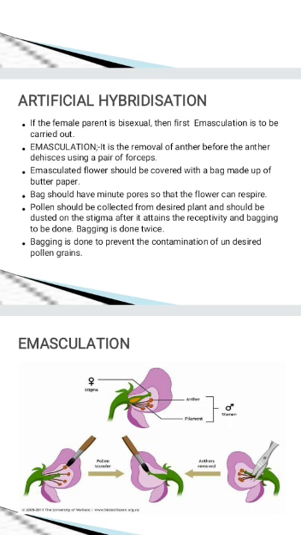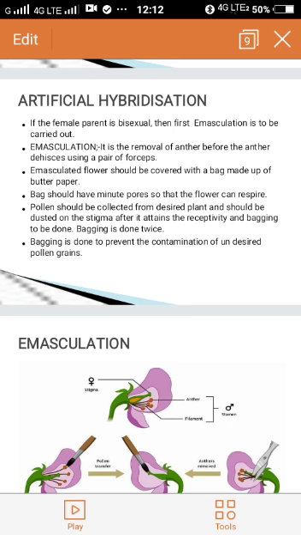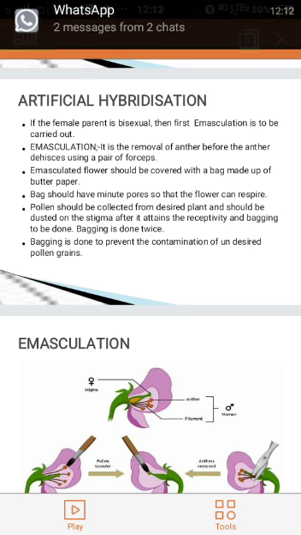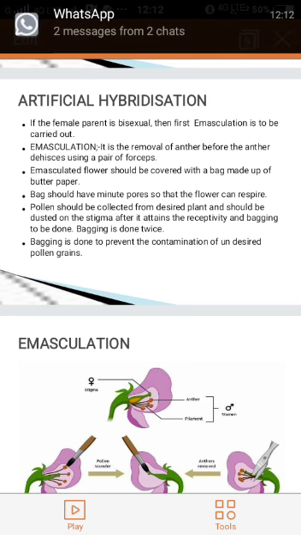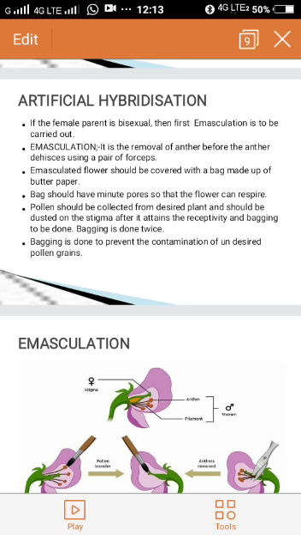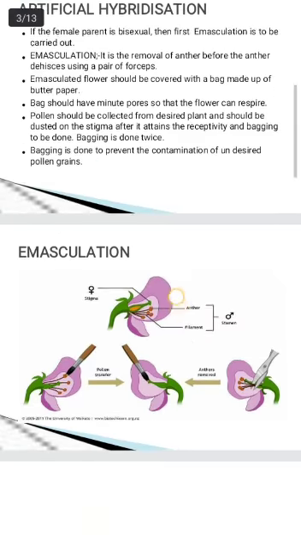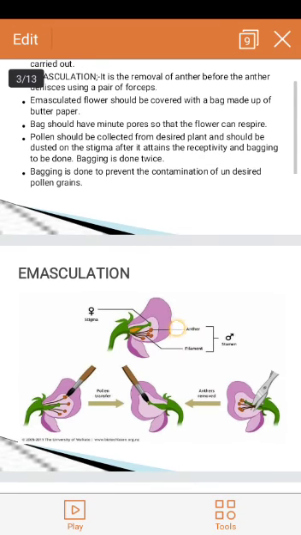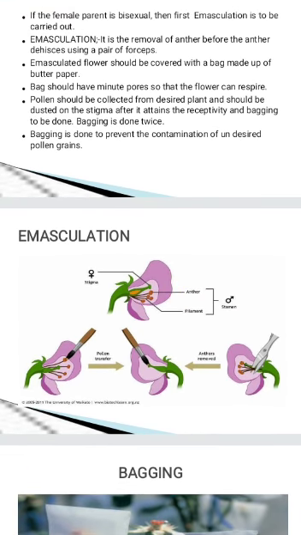Now how do we carry out this technique? For example, we have selected a female parent. If the female parent is bisexual, then first what we have to do? We have to do emasculation. So what is emasculation? You have seen here, this is the flower taken from a plant.